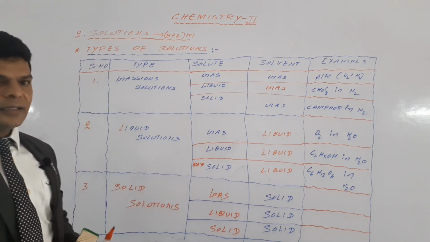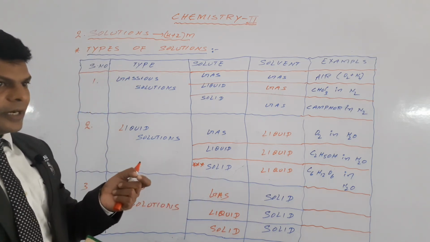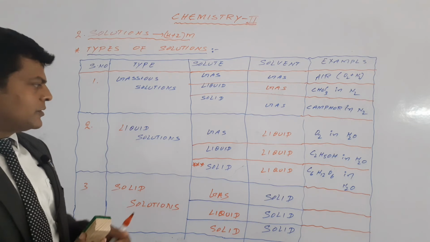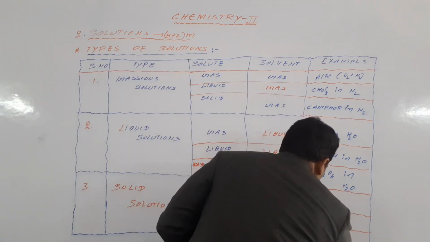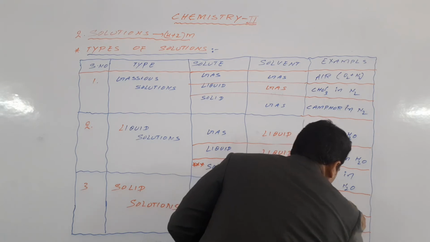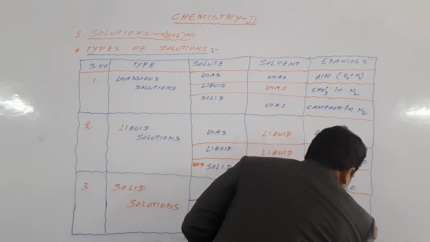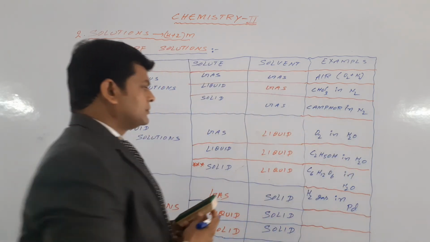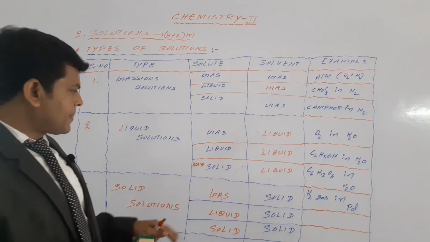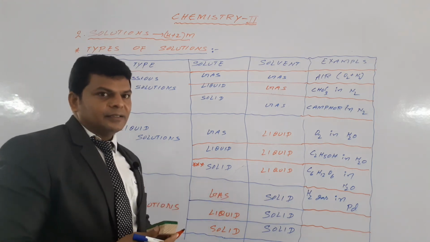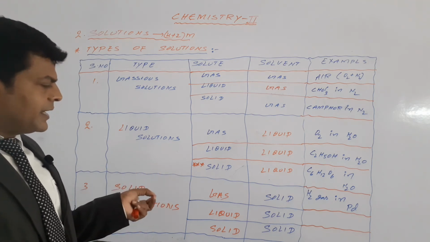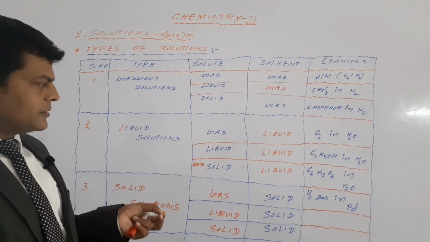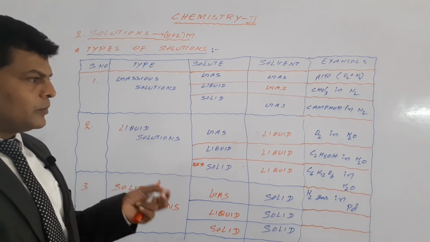Gas in solid. Gas is a less amount, solid is more. So hydrogen gas, H2 gas in palladium. Next, liquid in solid. Liquid is less amount and solid is more amount.